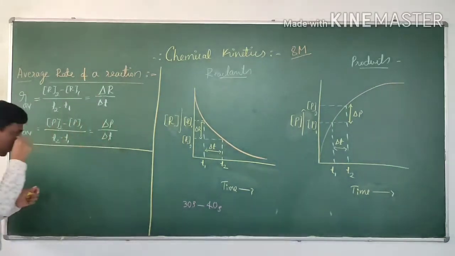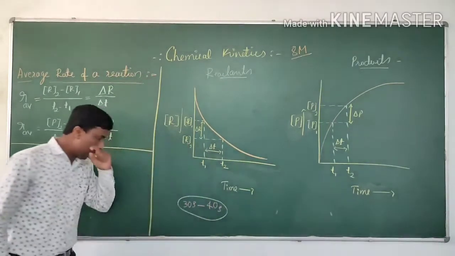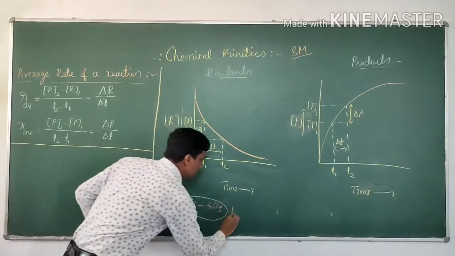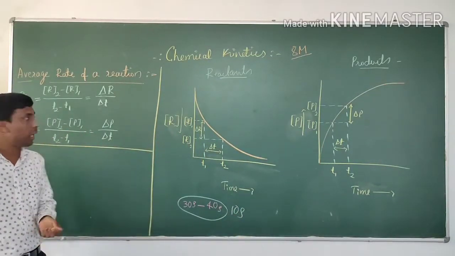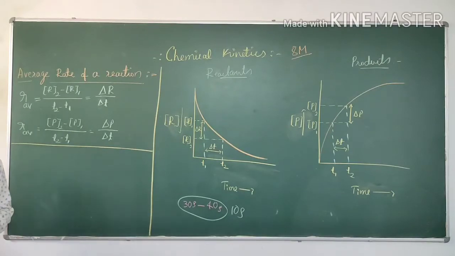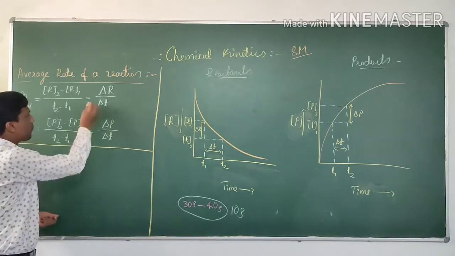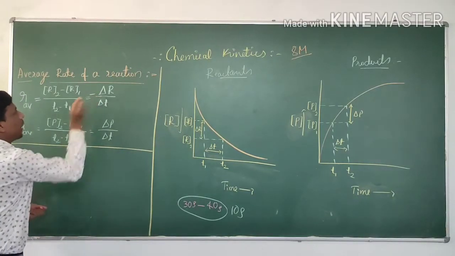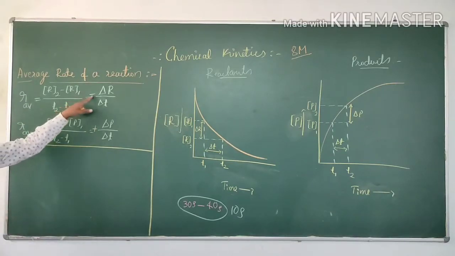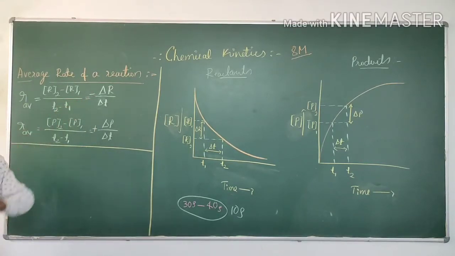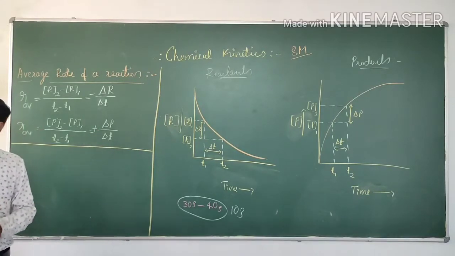Now the average rate of reaction, an example. Look here. If you calculate the rate of reaction between these 10 seconds, you check the average rate of reaction for products as well as for the reactants. For the reactants you will get the negative value. For the products you will get the positive value. That is the difference. Negative value indicates that molar concentration is decreasing. Positive sign indicates that molar concentration is increasing.